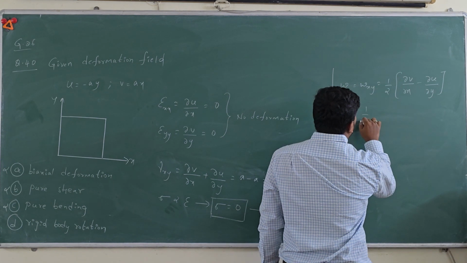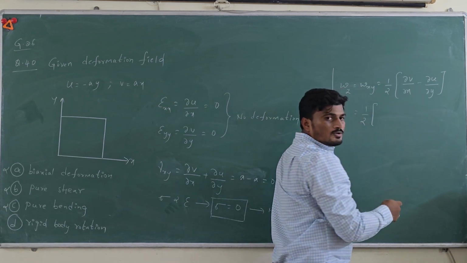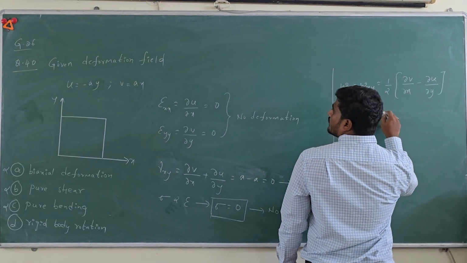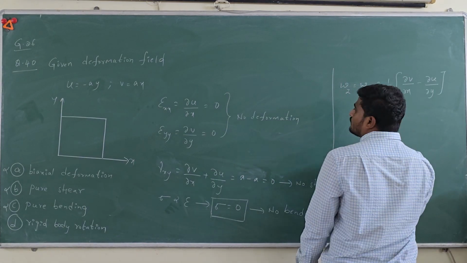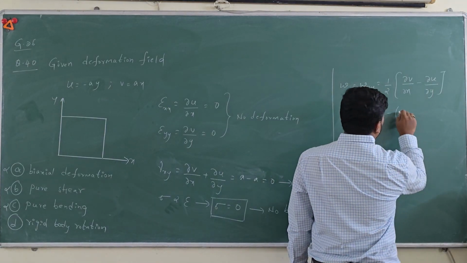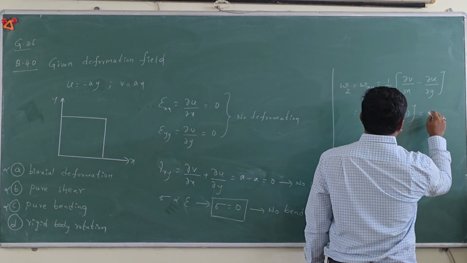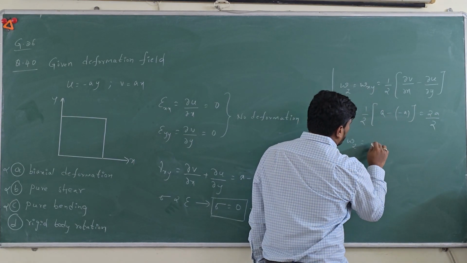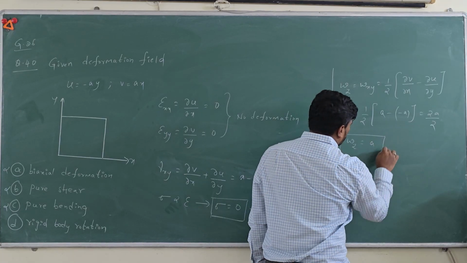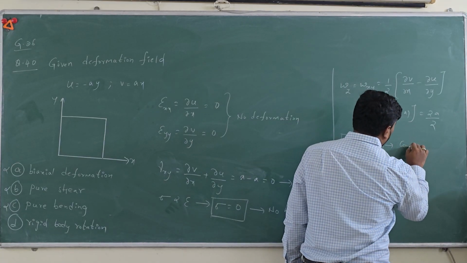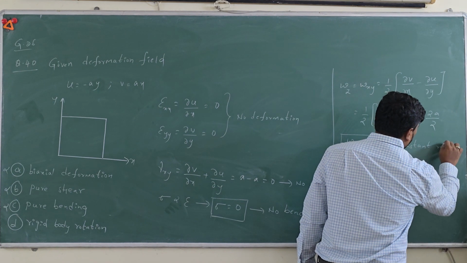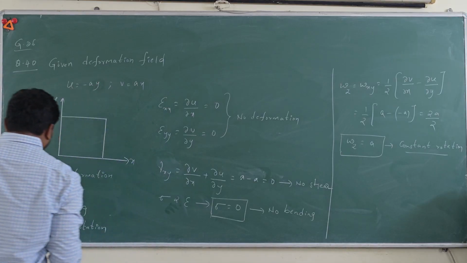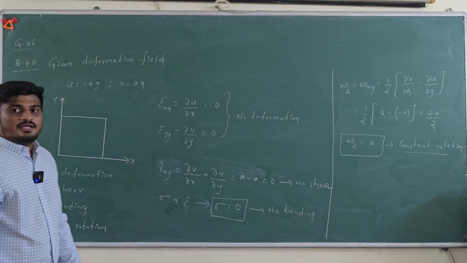Then again substitute the given deformation field: half into dou v by dou x will yield A, minus dou u by dou y, which will be minus A. This comes out to be 2A by 2, so omega z is equal to A. So we have a constant rotation. So the body undergoes rigid body rotation. So option D is correct.